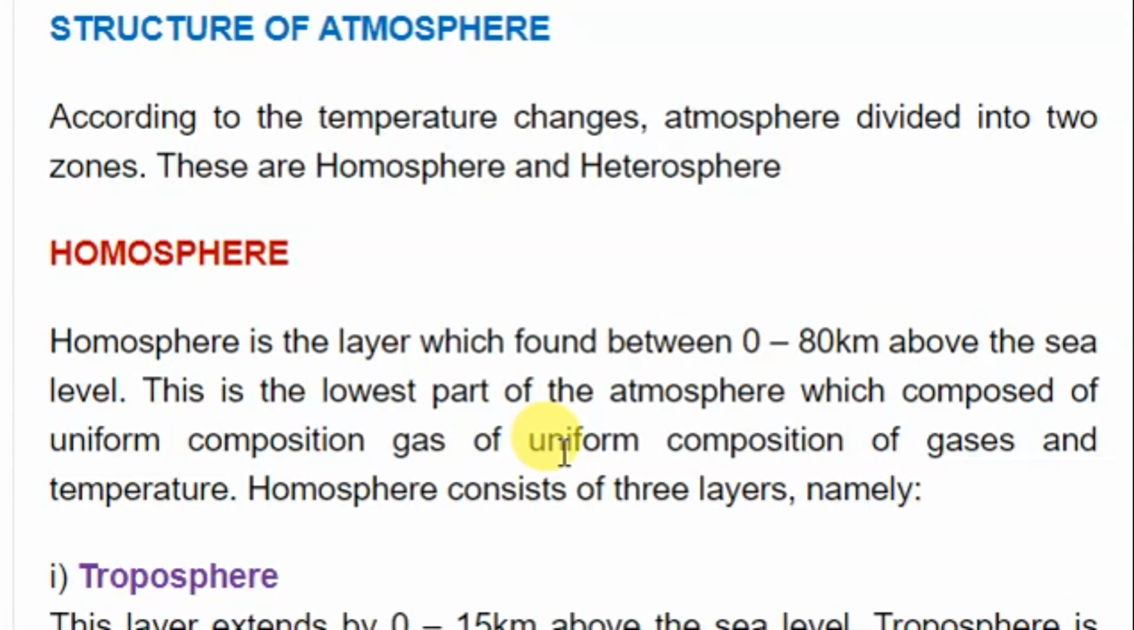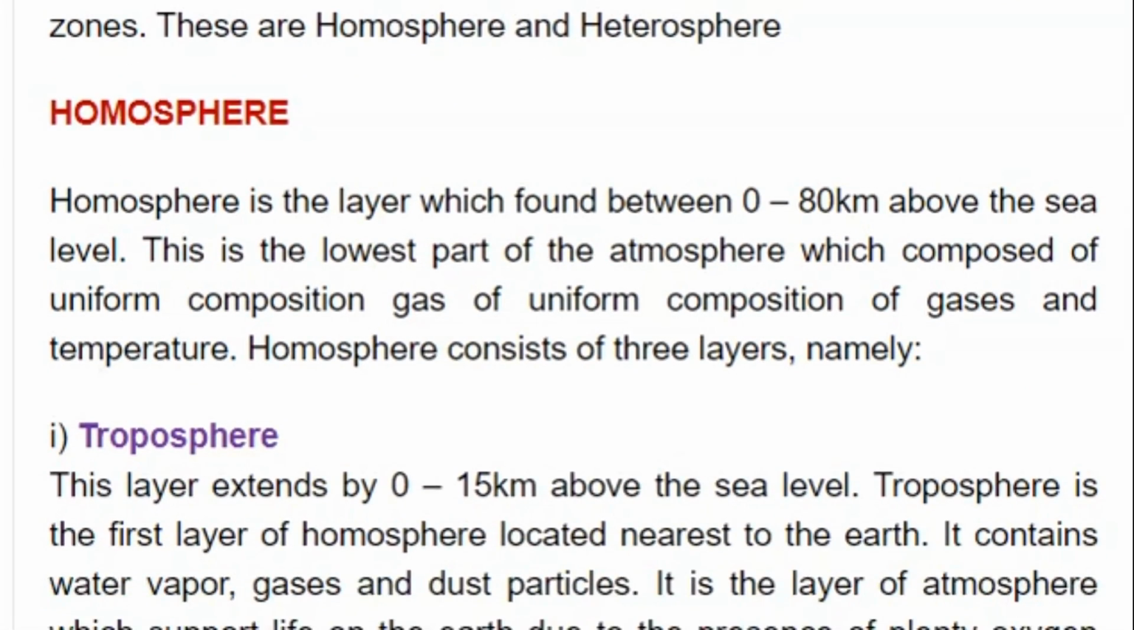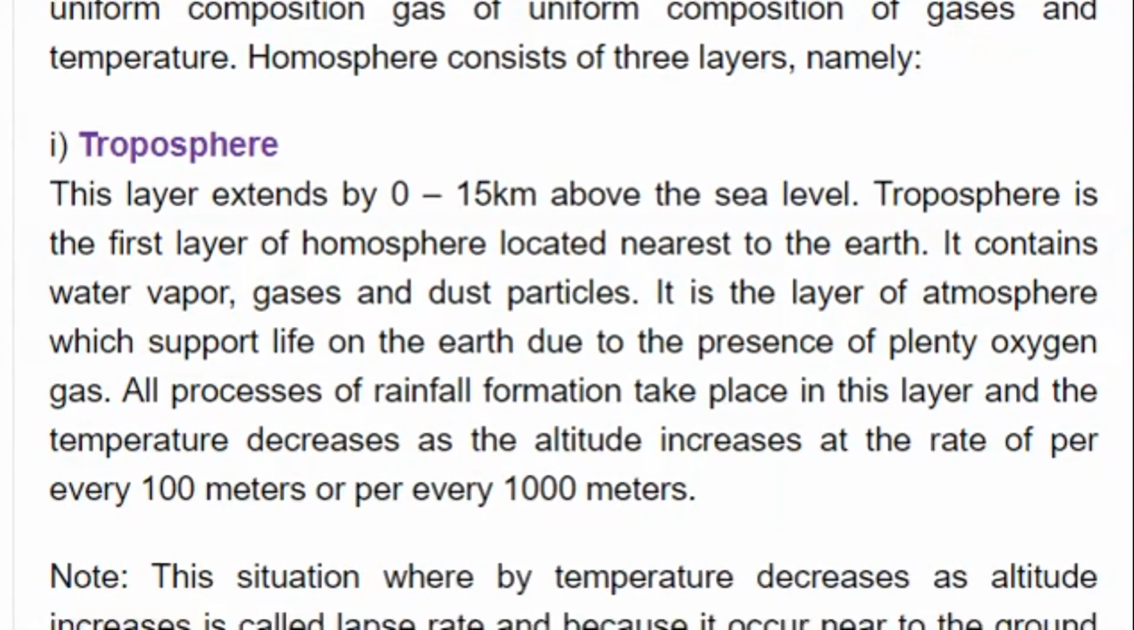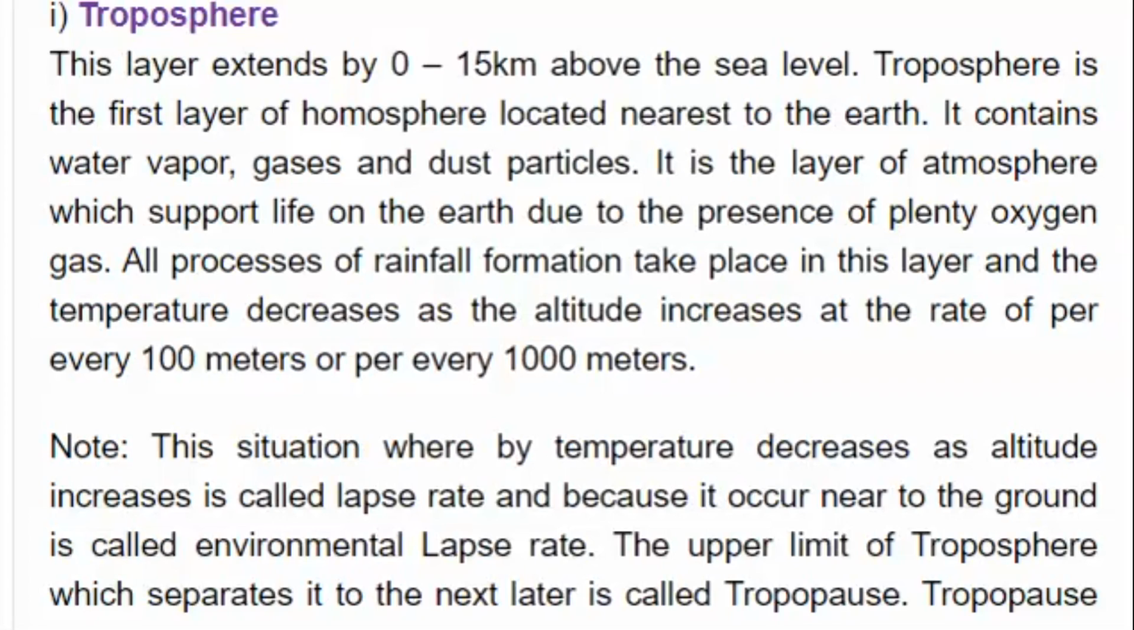This is the lowest part of the atmosphere, which is composed of uniform composition of gases and temperature. Homosphere consists of 3 layers. Now, the name homo means the same. So there is uniform composition of gases and also temperature. That's why it is called homosphere. Now, homosphere is divided into 3 layers.